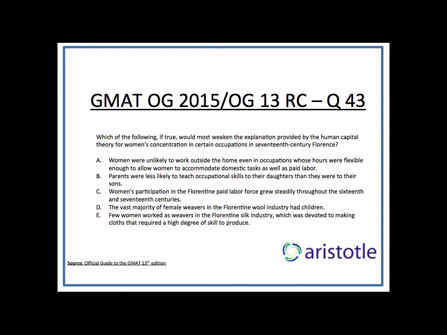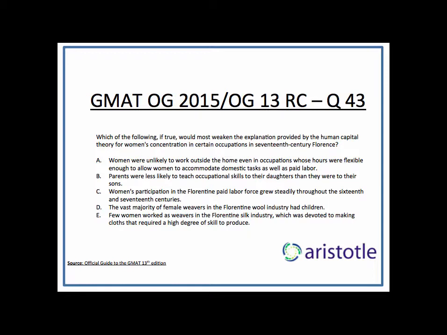To weaken that, you have to somehow show that the fact that those jobs could be performed from home was not the reason women took up those jobs. There was some other reason why they took up those jobs. It's basically causality, if you remember your critical reasoning. The passage is saying X is causing Y. To weaken that, you have to show that Z can also lead to Y. So let's go through the options.